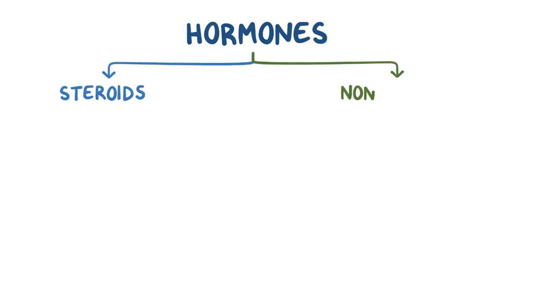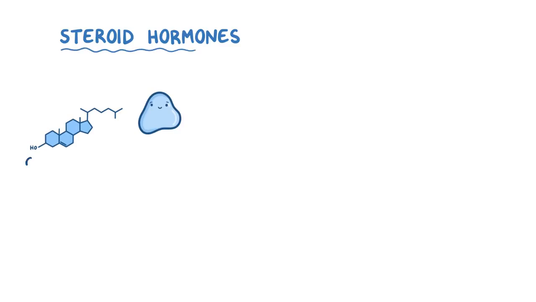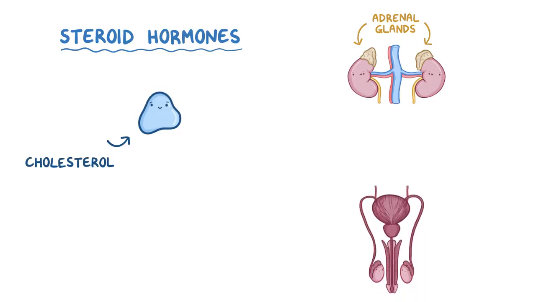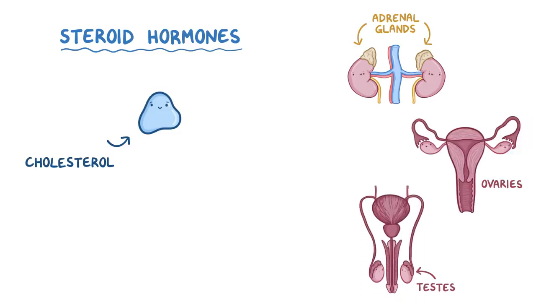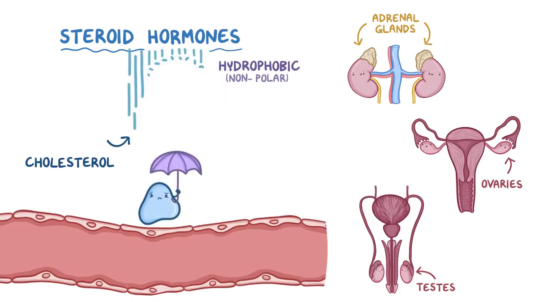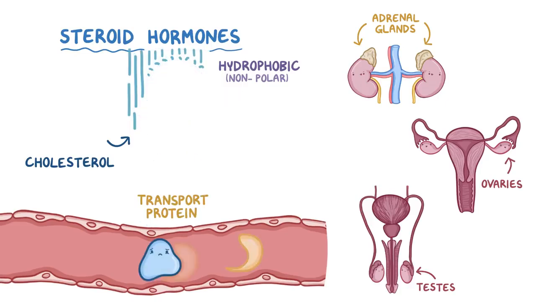Now, structurally, hormones can be either steroids or non-steroids. Steroid hormones are made from cholesterol, and they're made by the adrenal glands, which sit above each kidney, as well as the gonads, either the testes or the ovaries. Steroid hormones are hydrophobic or nonpolar, meaning that they hate watery environments. So they travel through the bloodstream bound to transport proteins to reach their target cells.